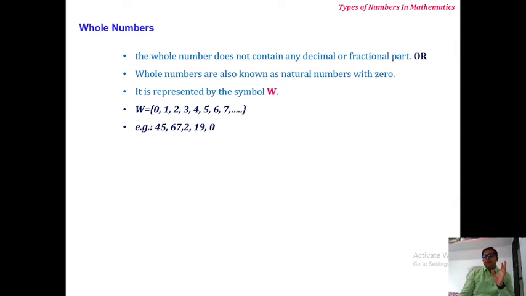Its represented symbol is W. Or you can simply say a set of natural numbers with zero is called whole numbers, and it is denoted by W. Here we can write W, a set of whole numbers.